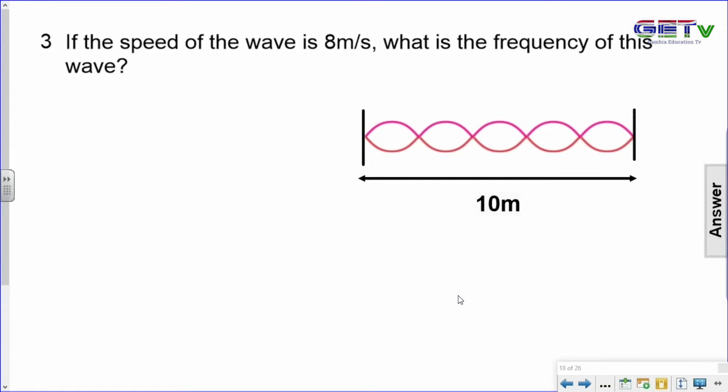The next one is saying, if the speed of the wave is 8 meters per second, what is the frequency of this wave? Remember, the speed and frequency are related by V equals frequency times lambda. So you see here the same wave, it is having 5 loops and the length of the wave is 10. After finding the wavelength, you substitute inside the equation V equals frequency times lambda. I think you can do that.